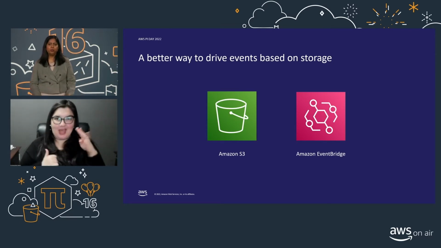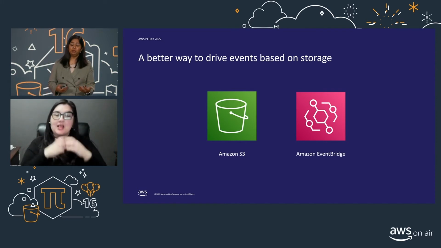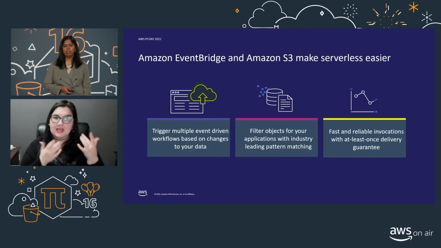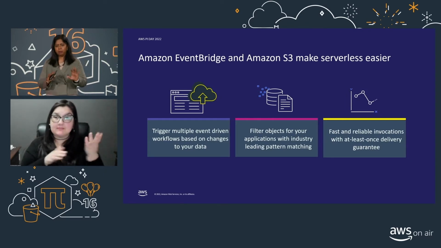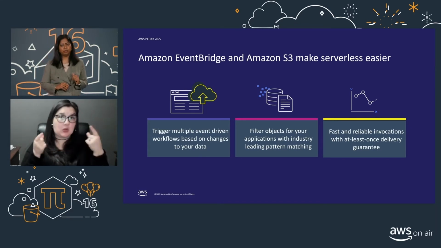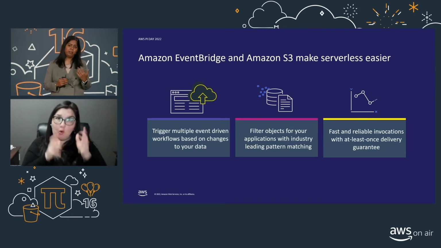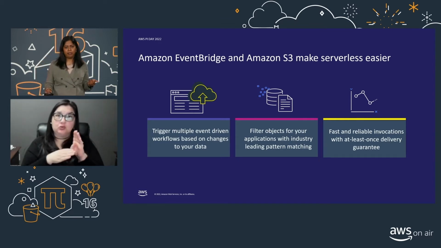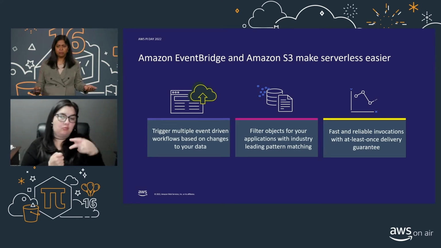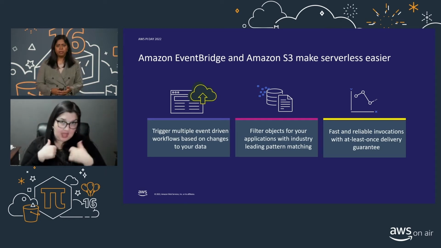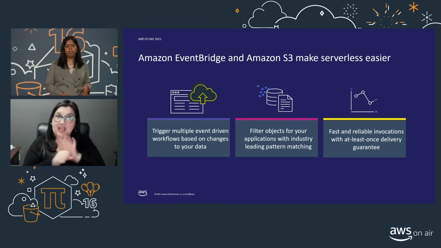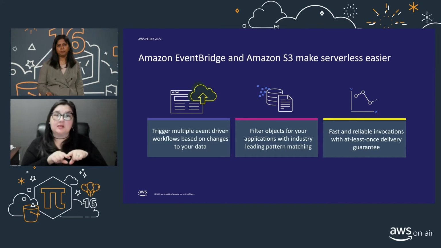Amazon EventBridge was launched as a part of the rebranding of CloudWatch Events in 2019. So let us look at some of the benefits of Amazon EventBridge. Right? So with Amazon EventBridge, a single event can easily trigger multiple workflows. Using advanced pattern matching, you can filter your events by prefix or any other parameter in your payload, such as IP address filtering or create date of the object. And with an at-least-once delivery guarantee, you can now count on events being triggered for every object.